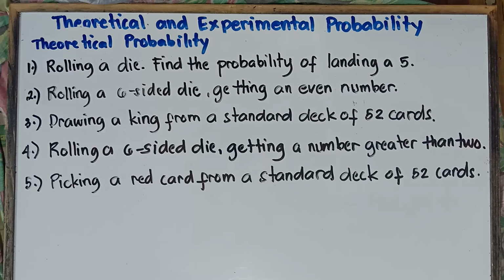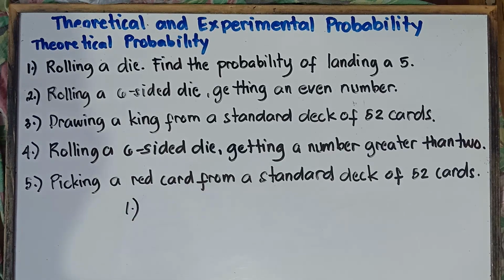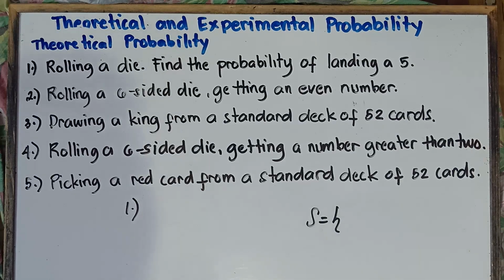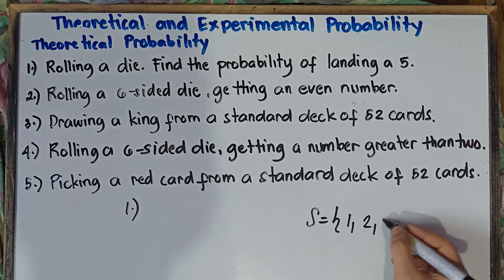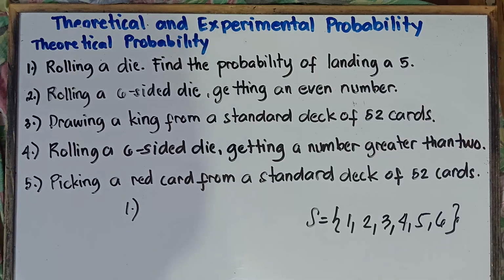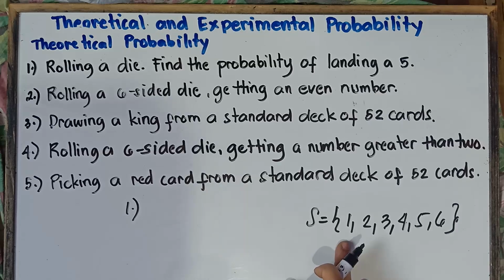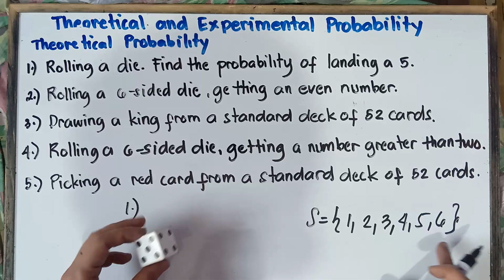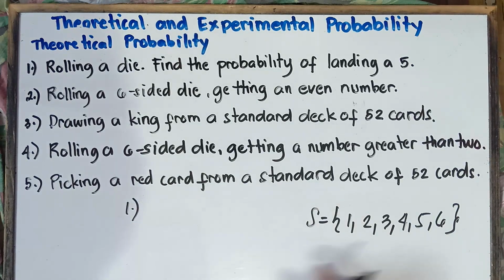Number 1, rolling a die, find the probability of landing 5. Alright, so once again, for number 1, when you roll a die, the sample space or the possible outcomes, it could be 1, it could be 2, it could be 3, it could be 4, it could be 5, it could be 6. These are the possible outcomes, class.